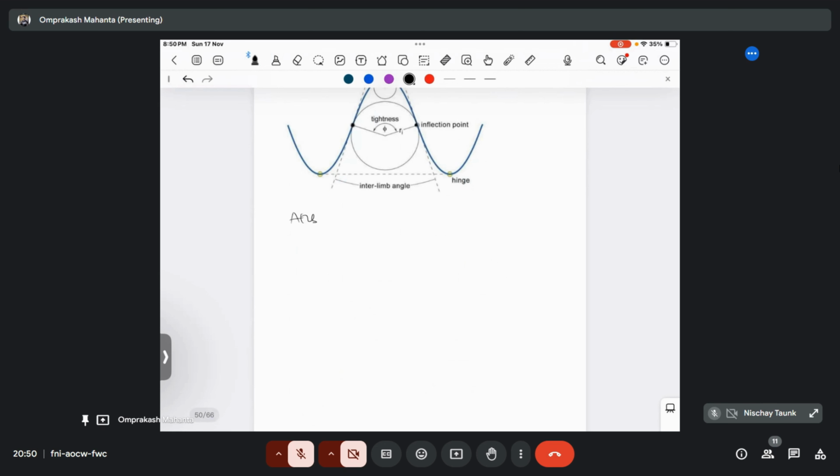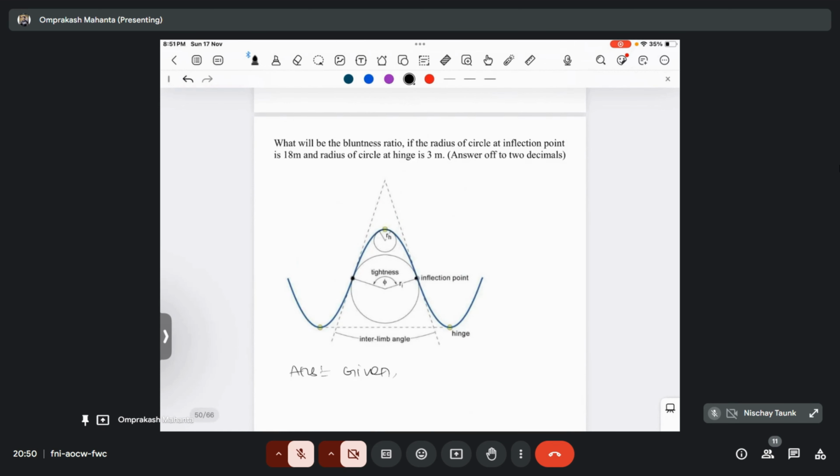Happy? What is the formula? Radius of small circle by radius of large circle. Yeah, you can say that radius is small by large, but there's a formula: radius at the hinge point by radius at the limb point. Okay, so the inflection point.